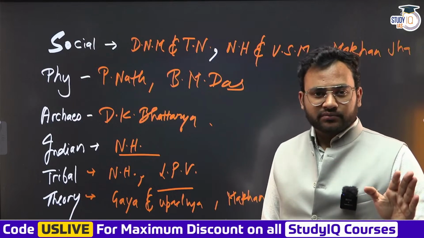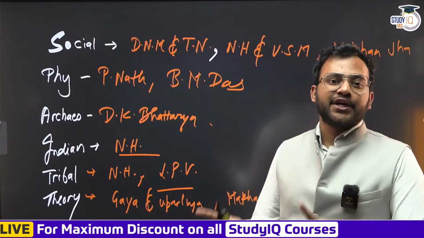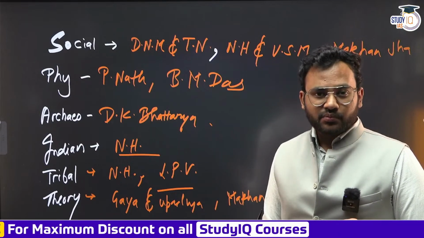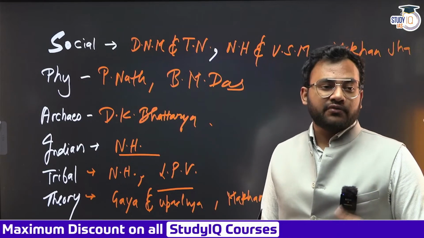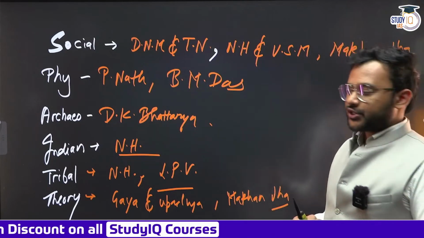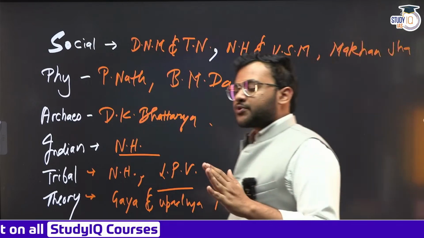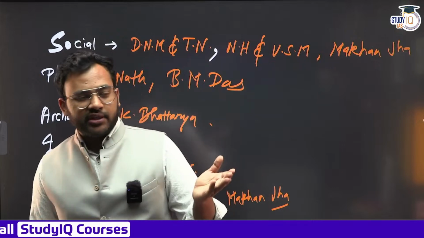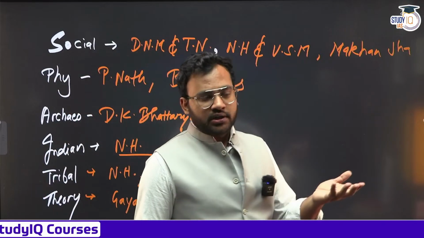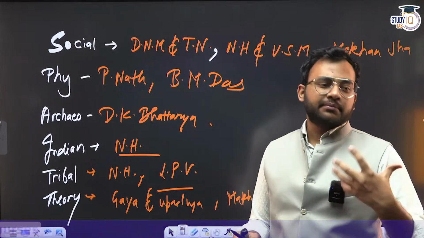Nothing much. The questions are going to be asked from the basic framework of the theory and its application, its relevance. Not about the contribution part of Levi-Strauss, what he has achieved in his life, what books he has published. So keep that in mind while going through this particular book. And there are other options. For example, Alan Barnard is available, the foreign author. The book is available easily in PDF version and all the other versions. Do not run behind that particular book.